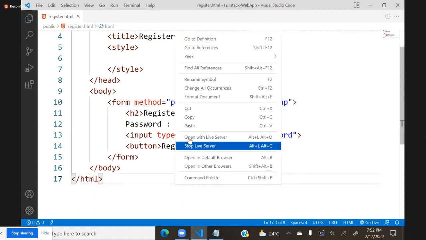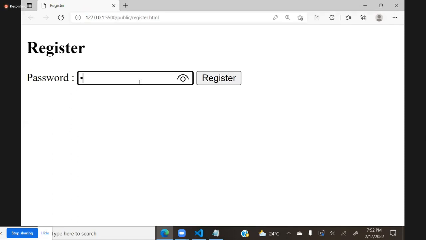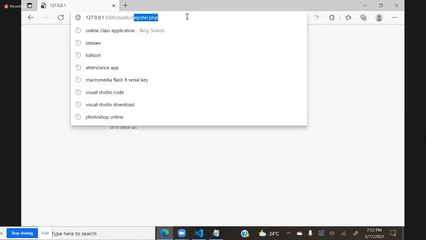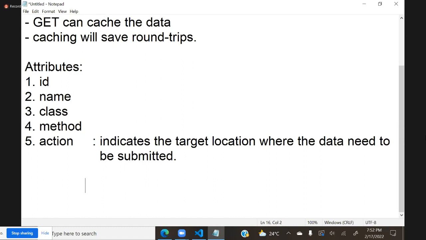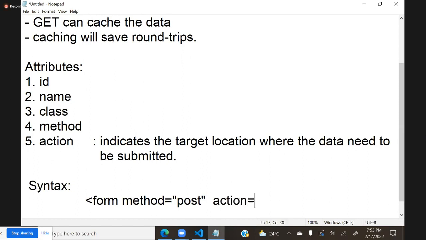As of now, you run this, you can see here, I am entering some password and I say register, it submits to that page. Currently, we don't have any such pages. Later, we have to design those pages. For that, we have to use that action. Syntactically, it will be like this. In form, method is post, and form action is any server page.